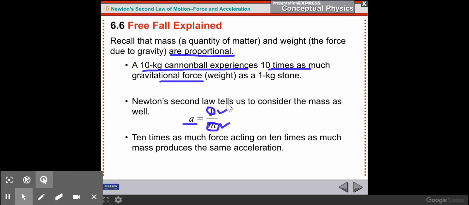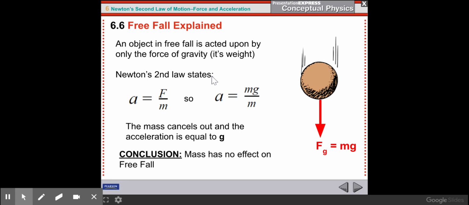So an object in free fall is acted upon only by the force of gravity. Again, free fall means there is nothing opposing this thing falling. So we are ignoring air resistance. There is no air resistance. So in free fall, there's only one force, the force of gravity, which is equal to mg. So the force is mg, and the mass is m.